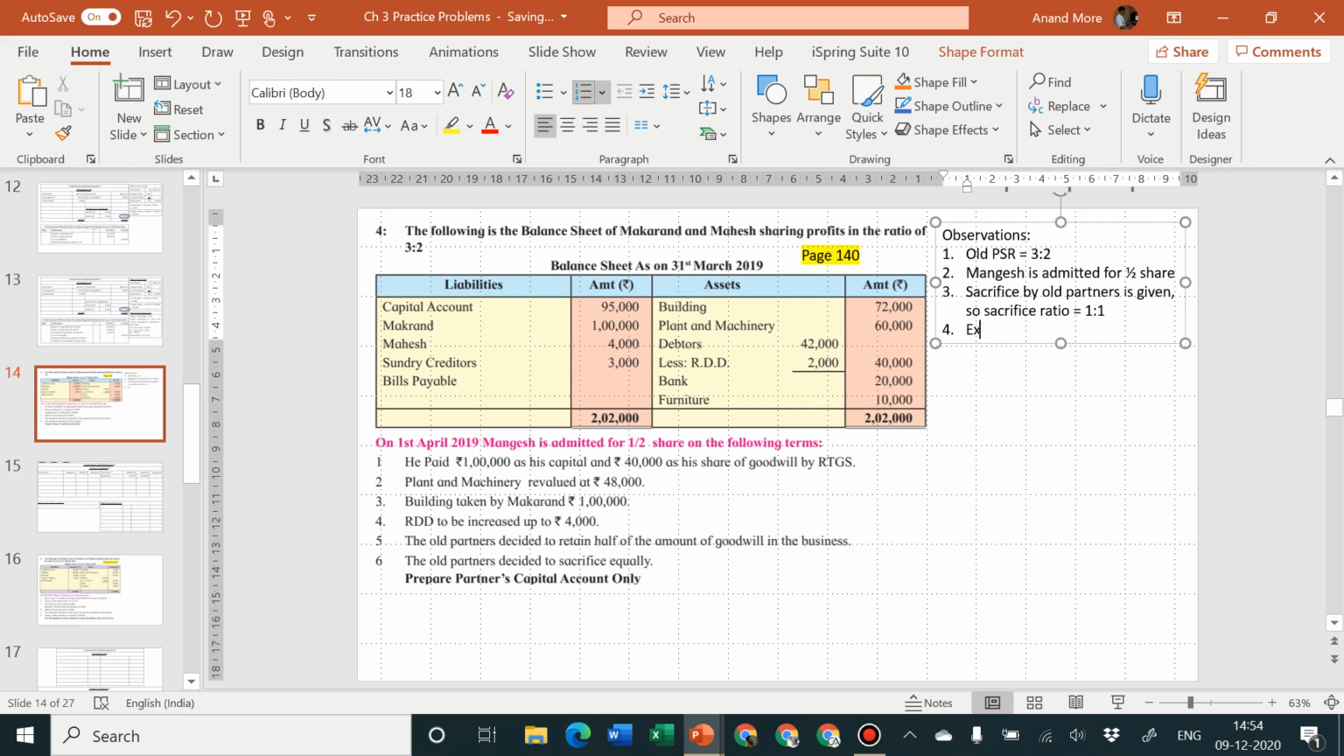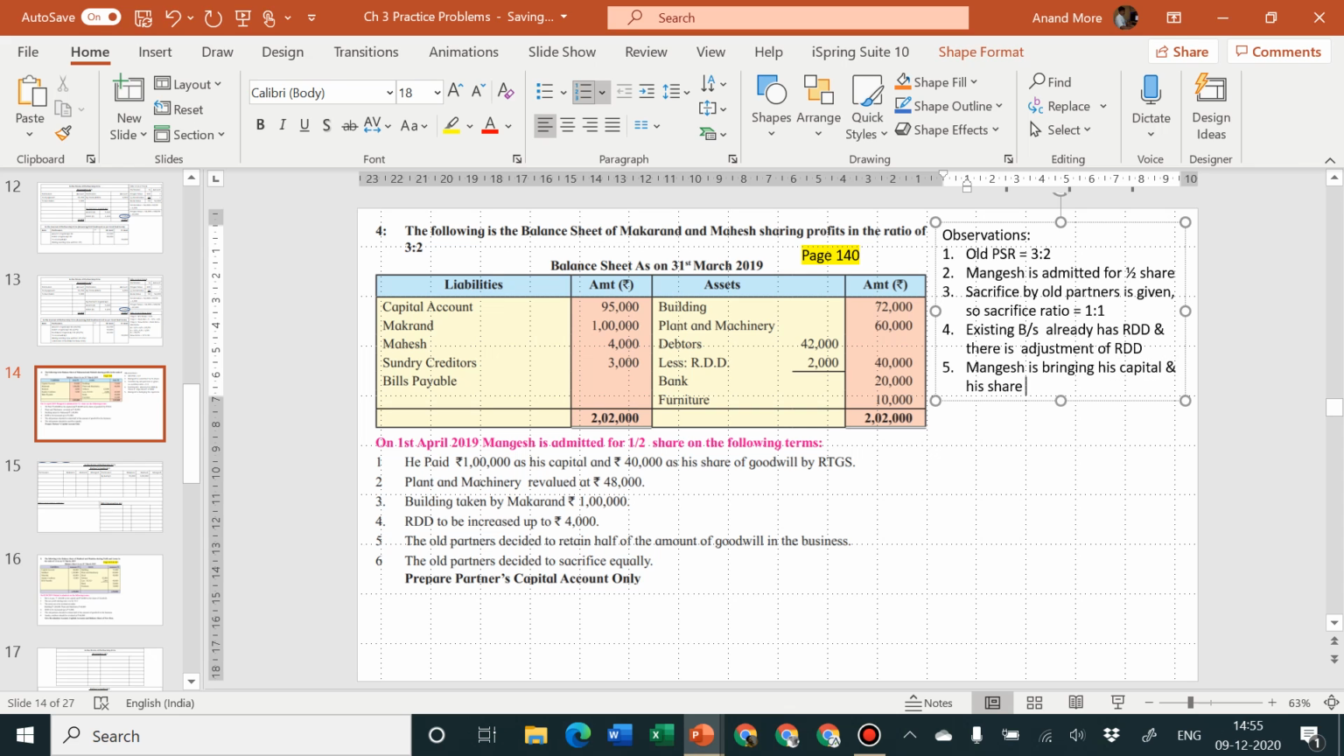existing balance sheet already has RDD and there is adjustment of RDD. Next one, Mangesh is bringing his capital